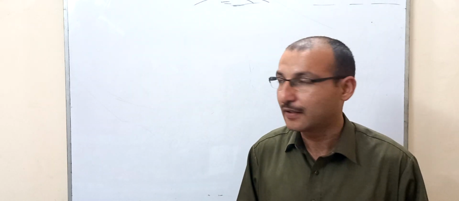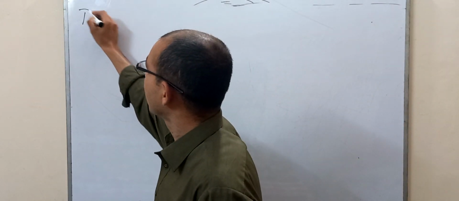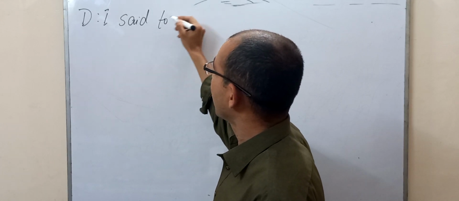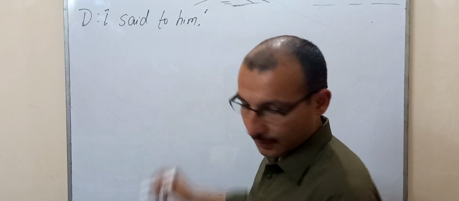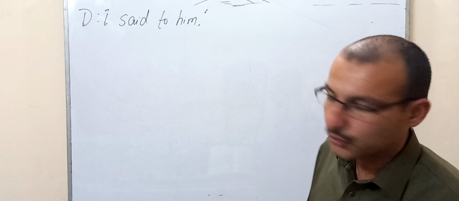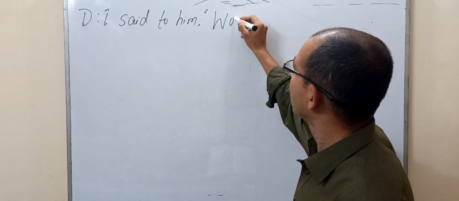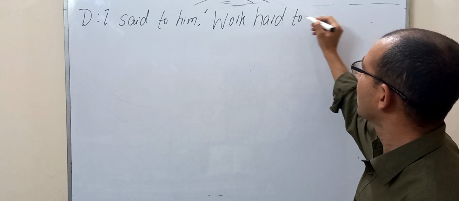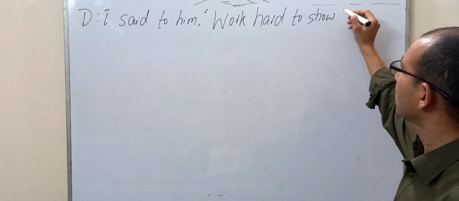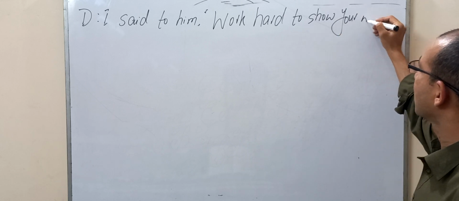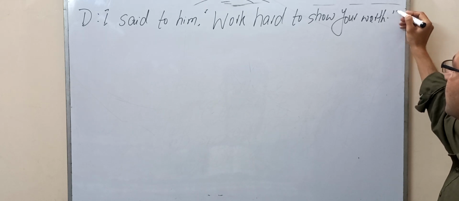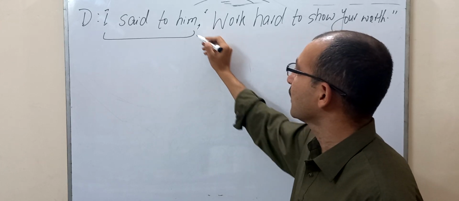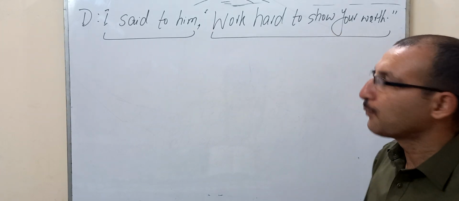For example, I write here: I said to him, "Work hard to show your worth." Now we can see it has a reporting speech and a reported speech.